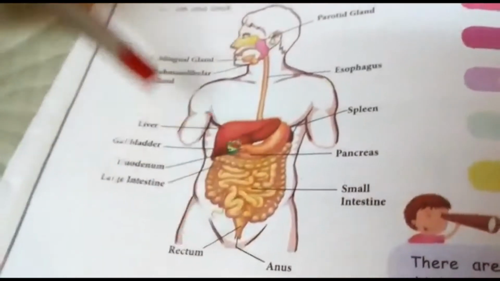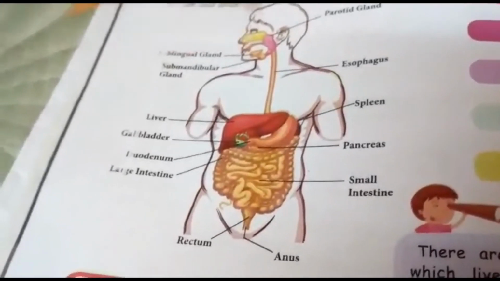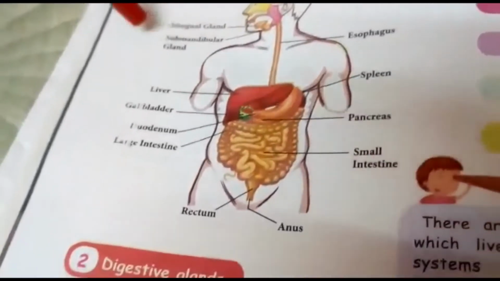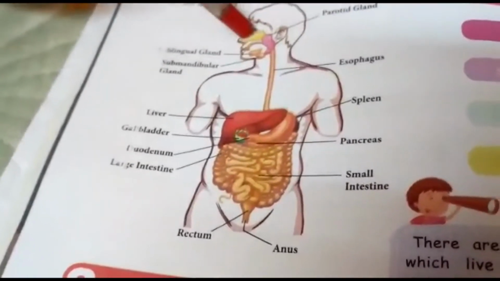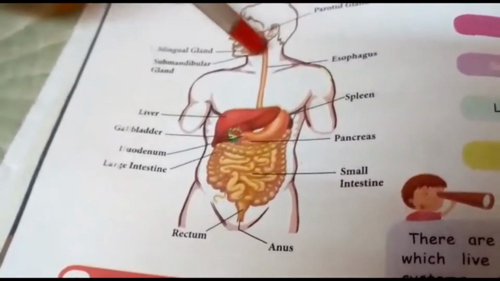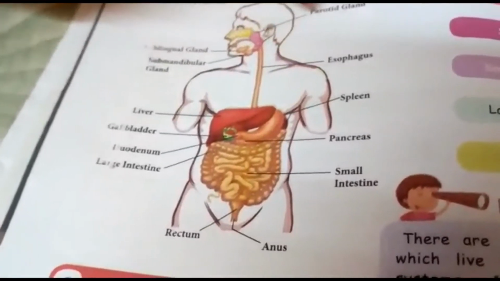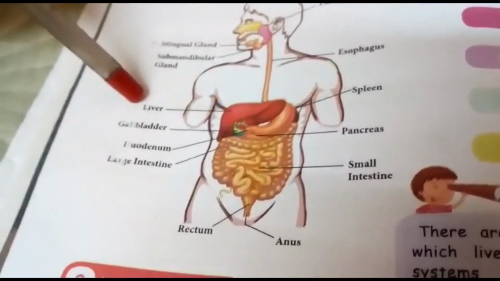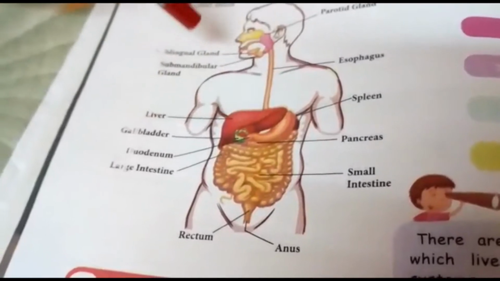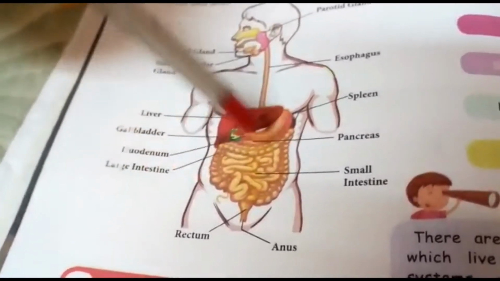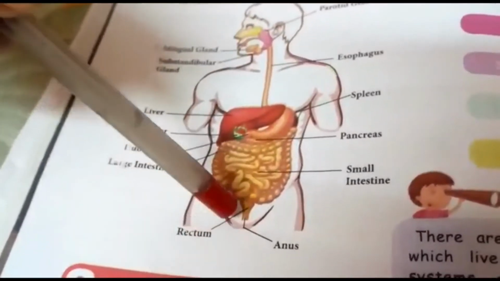See the picture carefully. This is the sublingual gland, submandibular gland and parotid gland. This is the parotid gland. Esophagus, this is a tube shape. Name is esophagus. And this is the liver, and this is the gallbladder, large intestine and small intestine, rectum, anus.